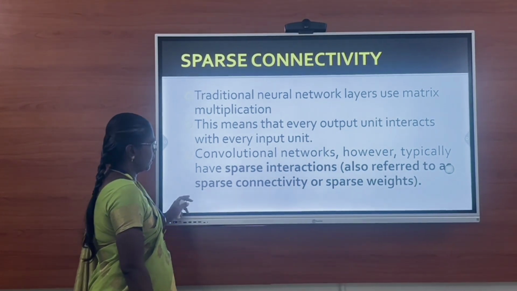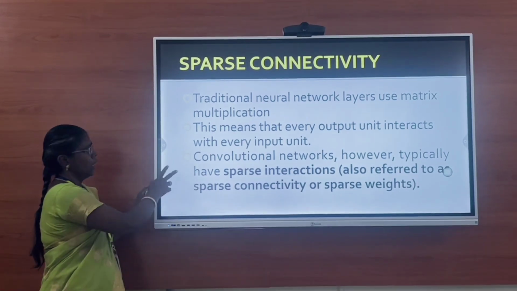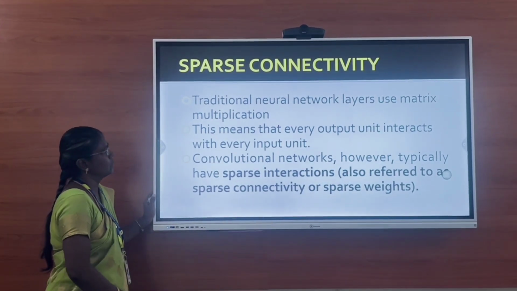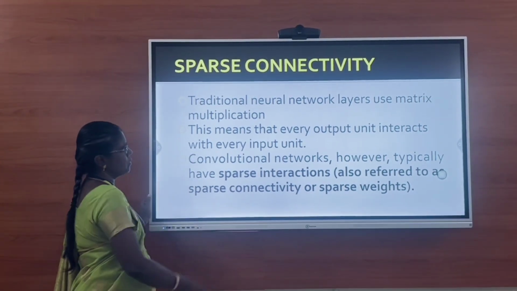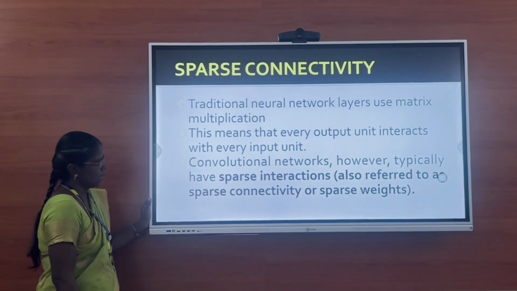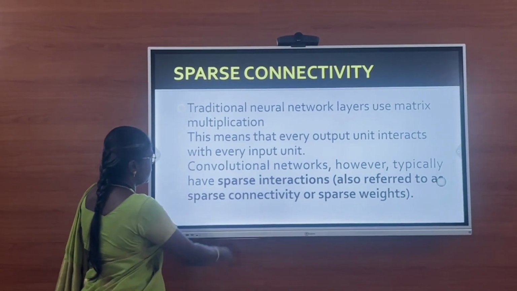And some of the connectivity exists in neural networks. There are 2 types of connectivity available. One is sparse connectivity, another one is dense connectivity. Sparse and dense connectivity.